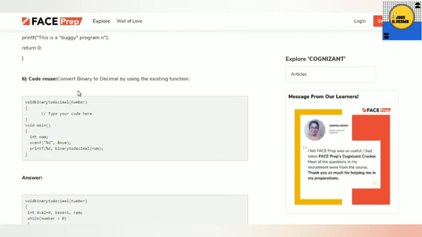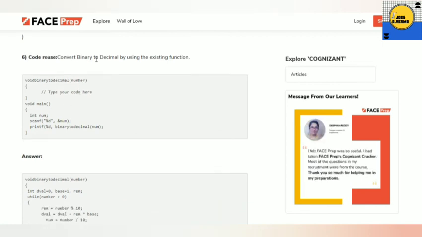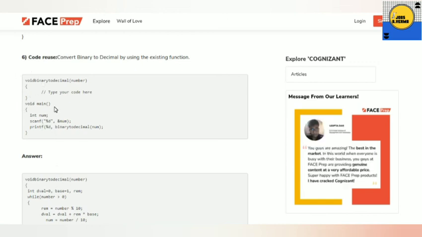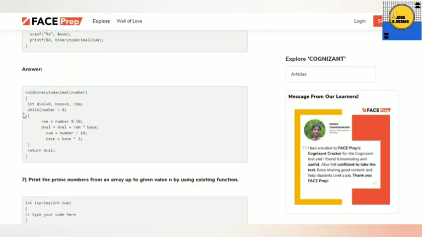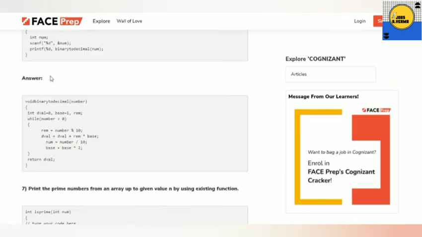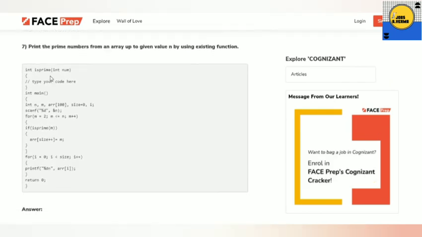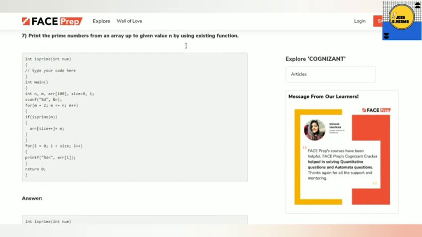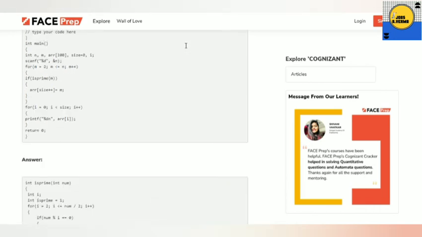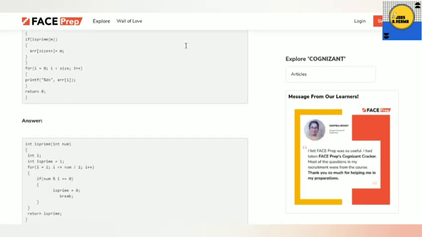Then the code reuse part comes, that is convert binary to decimal using the existing function. So here the function is given, you need to modify this function by typing your code here. Okay, so you can take the screenshot of this answer. So the next question is to print the prime numbers from an array up to a given value n by using the existing function. Okay, so this is the question, you have to print the prime numbers, so the answer will be this one.